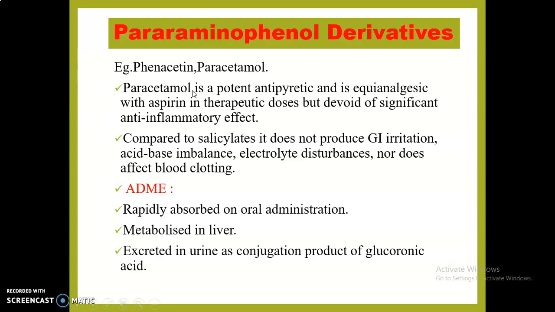Paracetamol is a potent antipyretic and is equianalgesic with aspirin in therapeutic doses, but it has a drawback, that is a lack of significant anti-inflammatory effect.